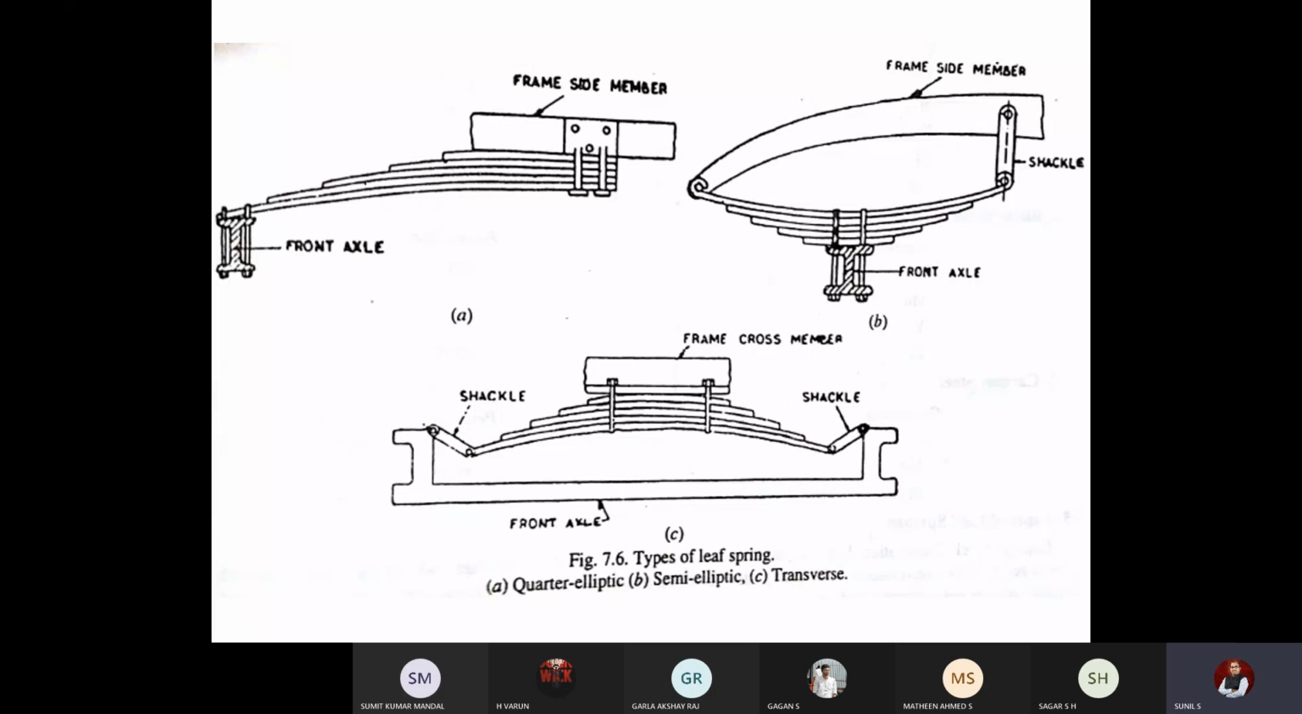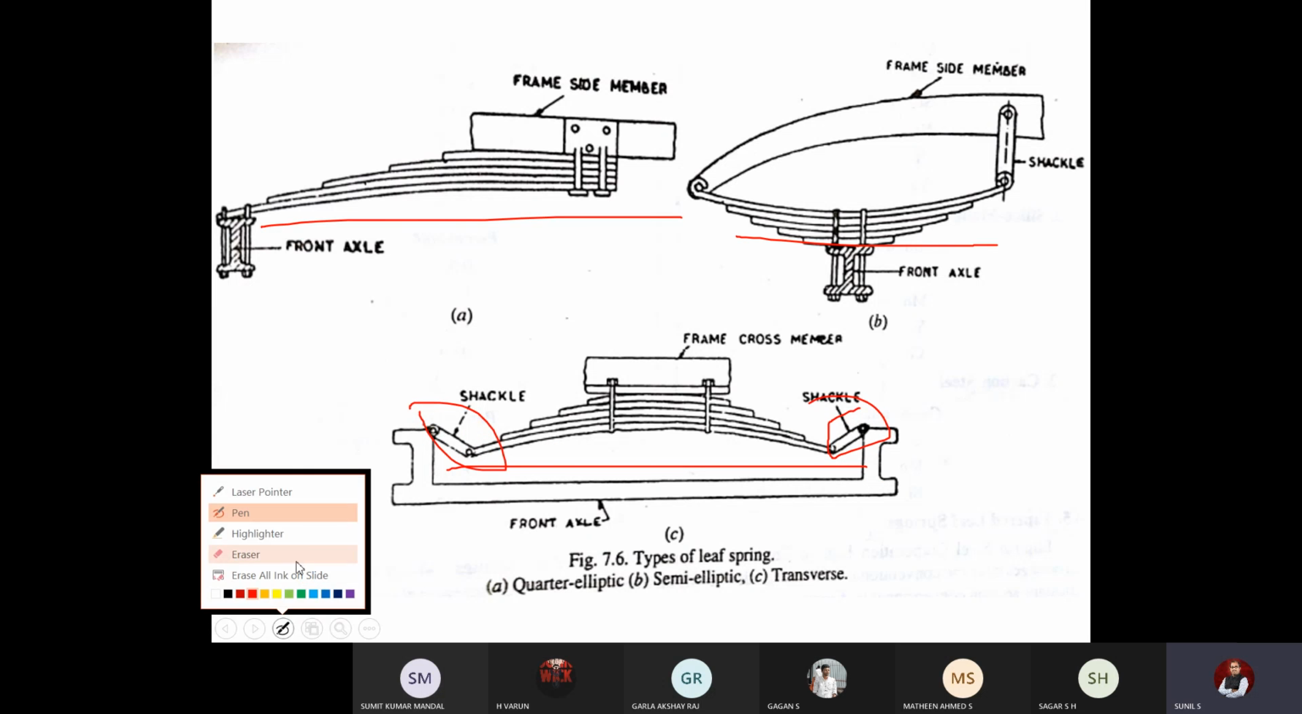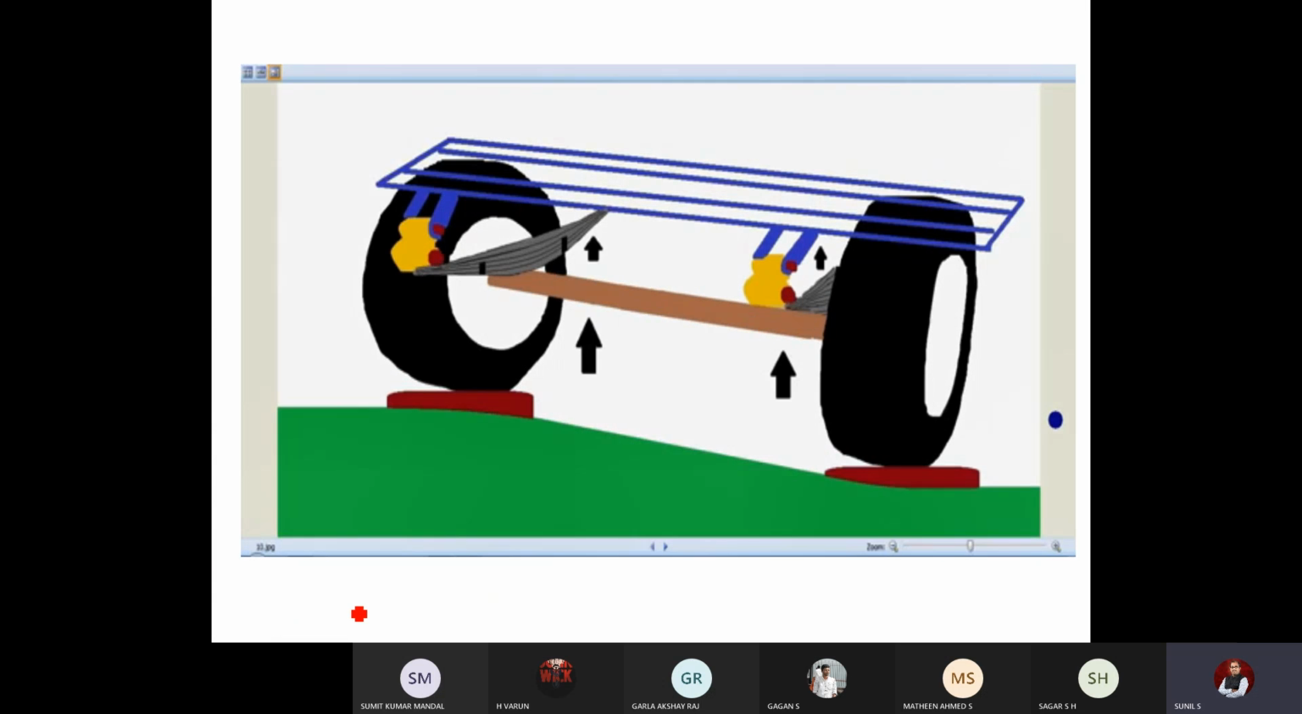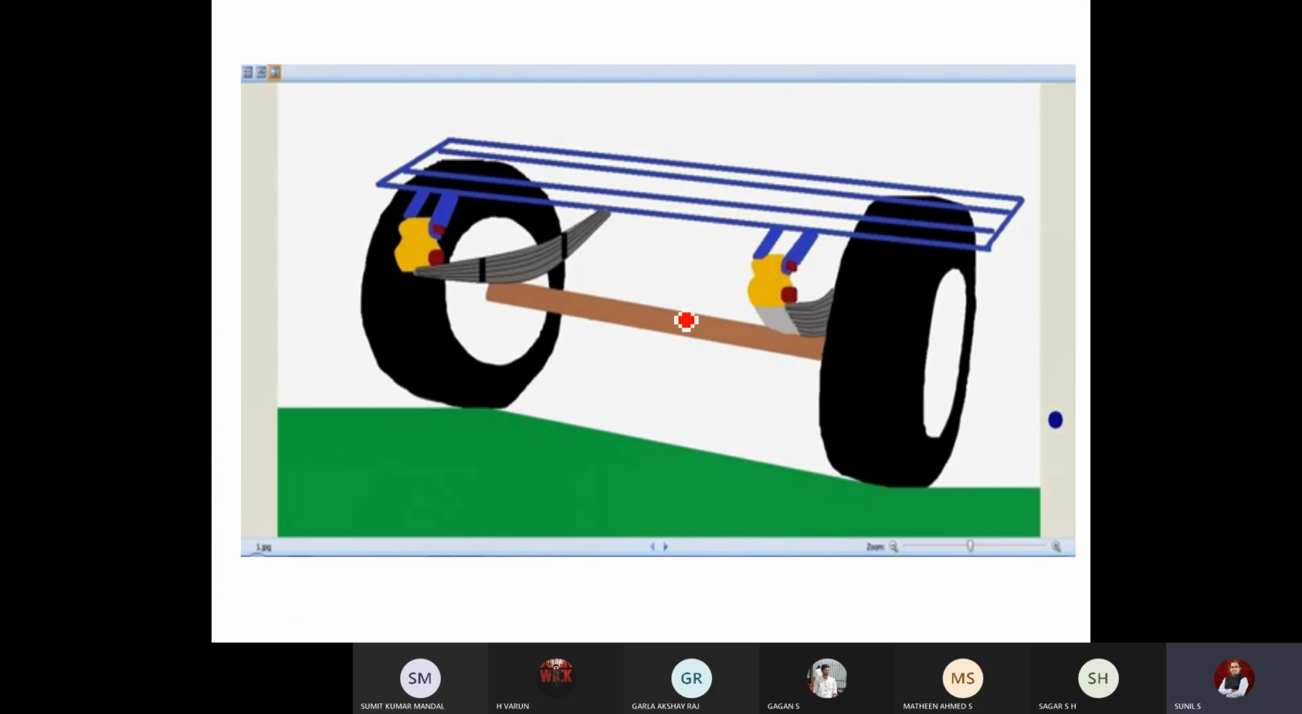In this sketch, I have shown different types of leaf spring that will be normally used. This is called quarter elliptic. This is semi-elliptic, whatever we discussed now. This is semi-elliptic, and this is inverted or transverse. In this mechanism, both ends will have shackles. These are the different types of leaf springs, and in this animation you can clearly see how the mechanism works.